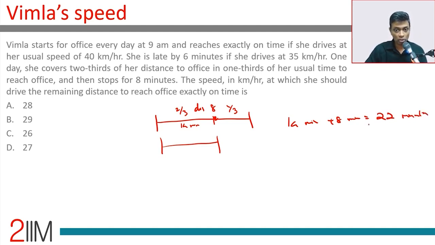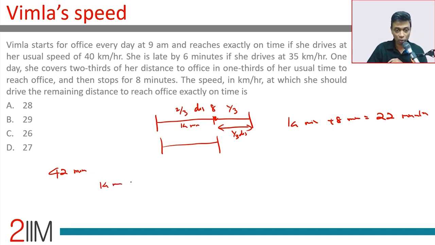At the speed in kilometers per hour at which she should drive the remaining distance to reach the office exactly on time. So the remaining distance, what speed should she travel? This is 1/3 of the distance. Don't get into finding even the distance. We can do this just as ratios. She usually takes 42 minutes to cover the whole distance. So the 1/3 of the distance, she should take 14 minutes.